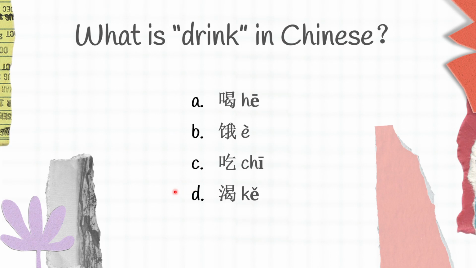So which one of them is correct, guys? 喝 is drink, 二 is hungry, 吃 is eat, and 渴 is thirsty. So drink in Chinese is 喝.